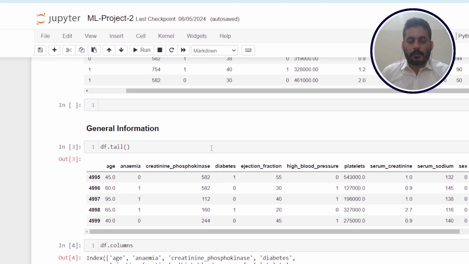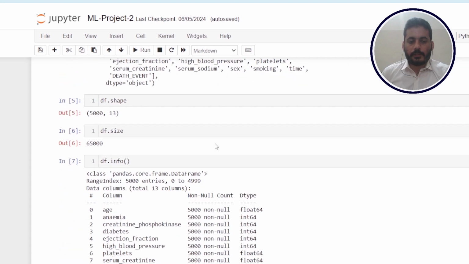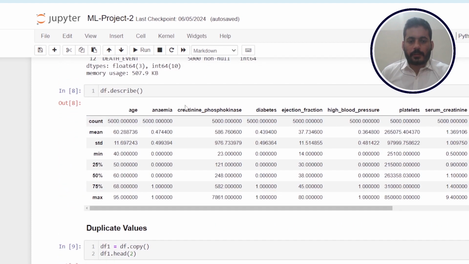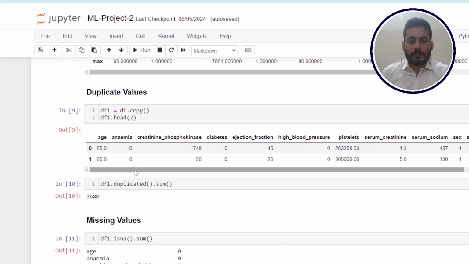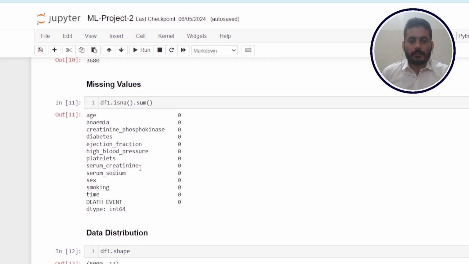Then we looked deep into the dataset, such as general information and df.describe, where we explore the statistical information. By this information, we can conclude whether our feature is skewed or not. Then we checked for duplicate values and handled them.